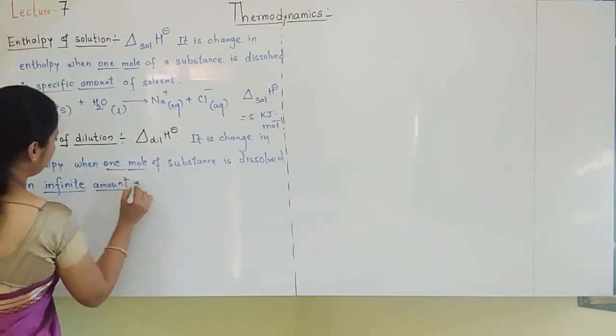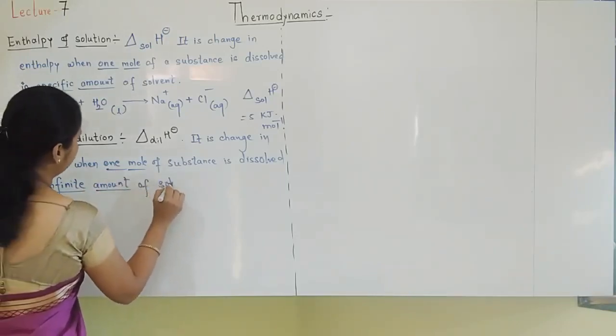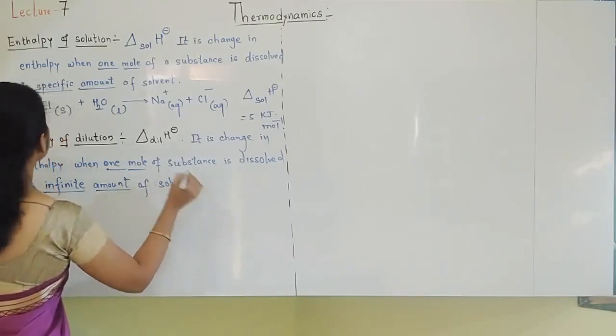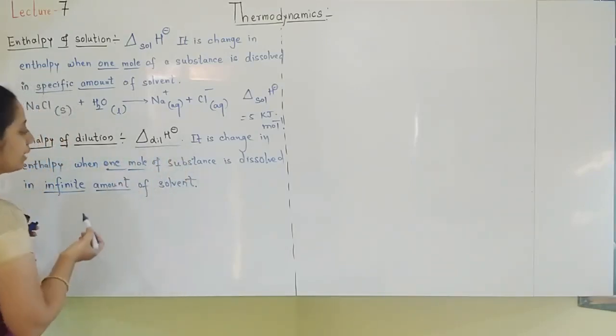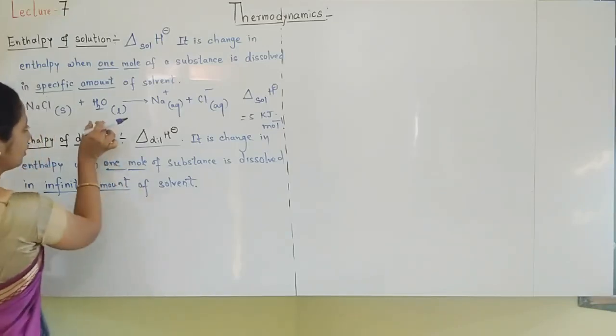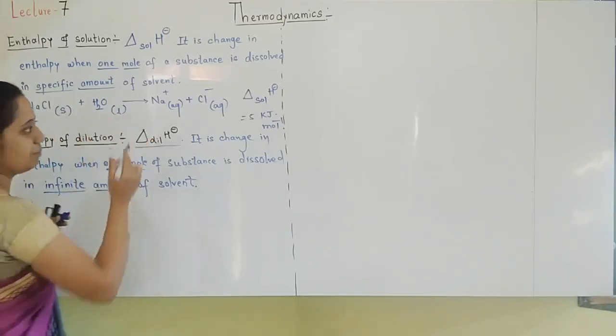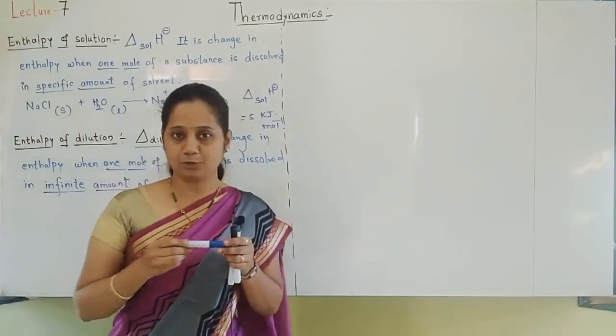Then it is called enthalpy of dilution. Here only you should write in the equation excess, then it becomes enthalpy of dilution.